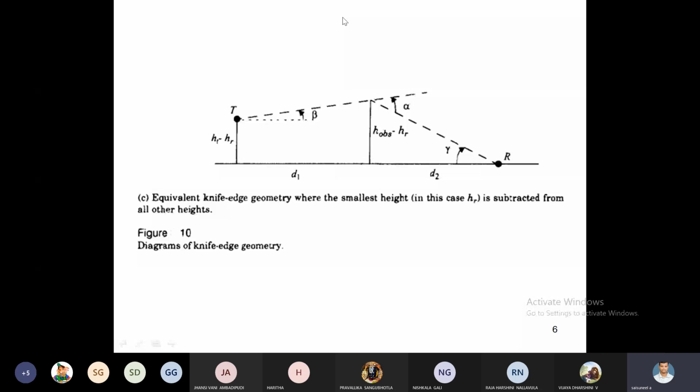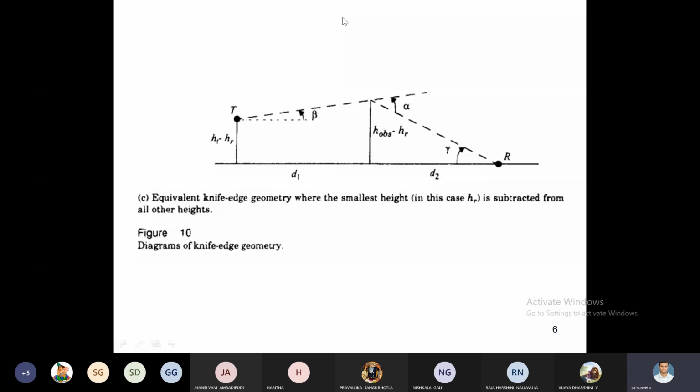And the corresponding phase difference: how much phase is there between the line of sight path and the diffracted path? That is phi. You know how to calculate phi? 2 pi delta by lambda. This is a general formula. 2 pi delta by lambda, which is equal to 2 pi by lambda times H square by 2 times (D1 plus D2) by D1 D2.